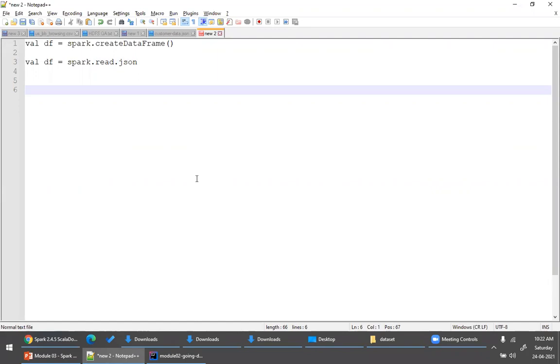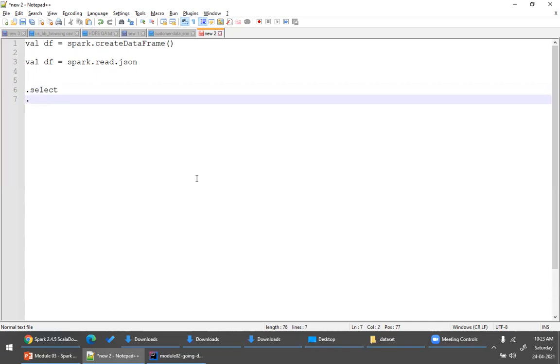Achal, can you tell me what all different methods we explored on data frame? What all different methods we saw on the data frame? Yeah, dot select. Yeah, exactly. So we did dot select. Yeah, dot col, to select a column.